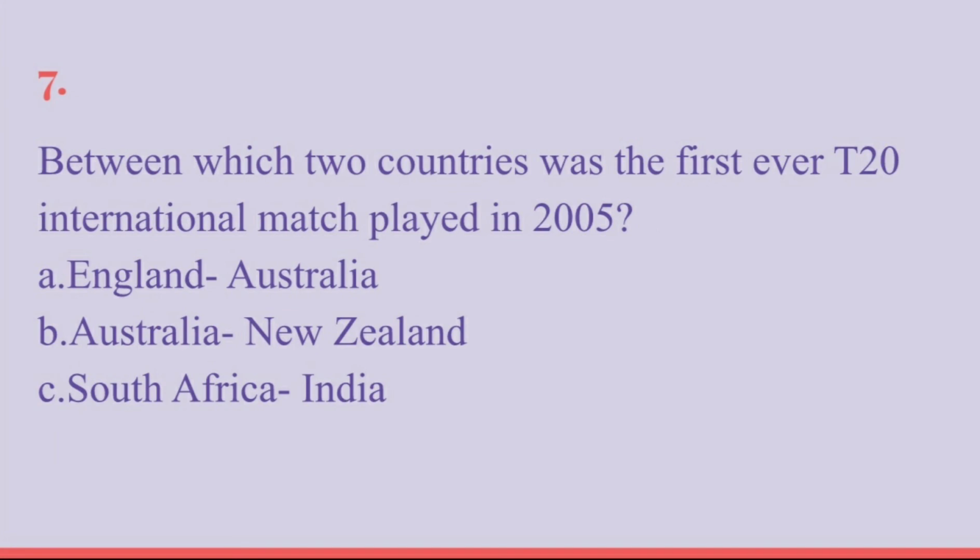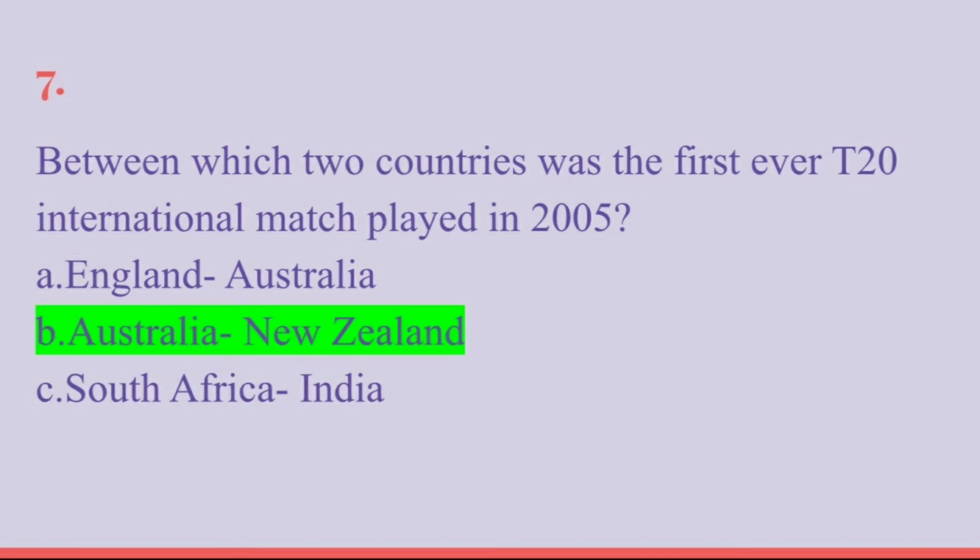Next question is, between which two countries was the first ever T20 international match played in 2005? In the year 2005, which T20 international match was played between which two countries? And the correct answer is between Australia and New Zealand. So, between Australia and New Zealand, the first T20 international match was played in the year 2005. You need to remember the year also. The year was 2005 and it was the first ever international match played.